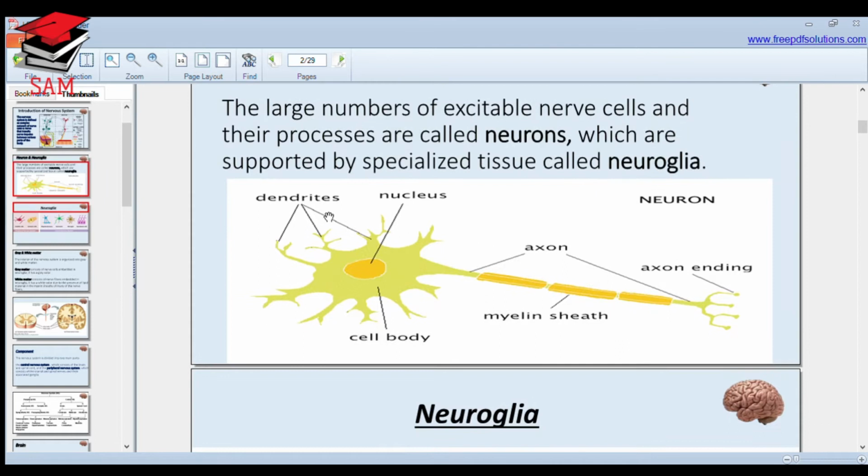This is the structure of a neuron. This is the cell body or soma. This longitudinal line is the axon, and these are known as axon endings. The axon consists of a myelin sheath. This neuron is called a myelinated neuron, and it has higher conduction than an unmyelinated neuron. The cell body has Nissl granules and a nucleus. Nissl granules contain ribosomes, and these extensions are called dendrites, which make junctions with the dendrites of another neuron. This junction is known as a synapse.